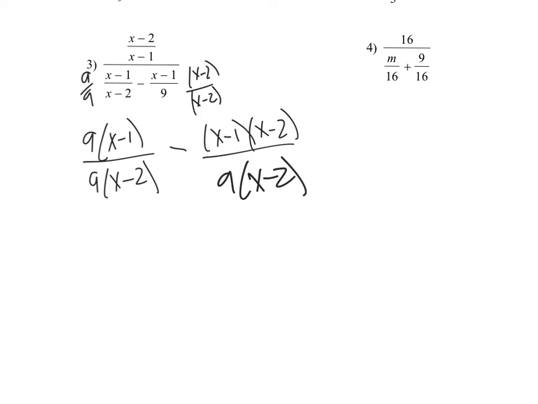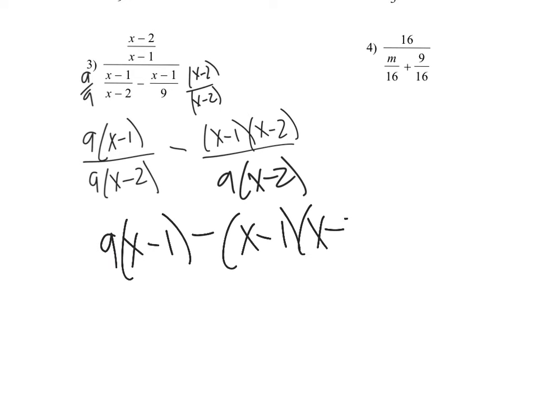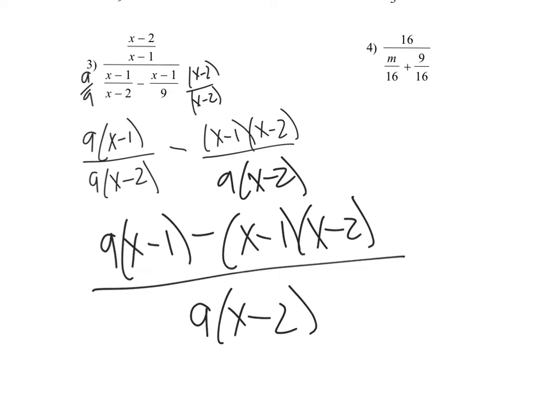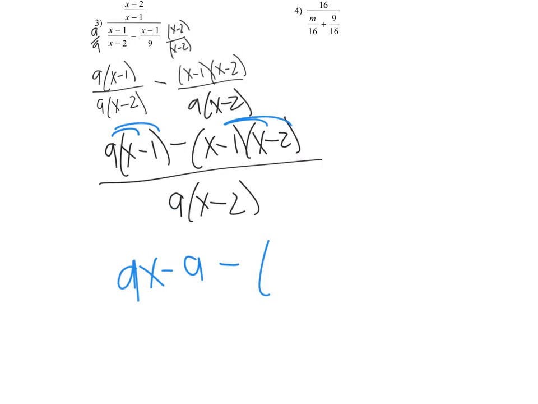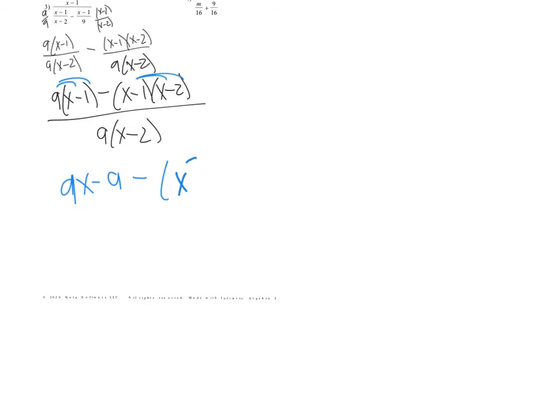So I'm actually going to FOIL. Well, let's not FOIL it first. Let's just write it all at once. So there's 9 times x minus 1 minus x minus 1, x minus 2 all over 9 times x minus 2. Okay, so now to combine any like terms, we have to FOIL this out, or distribute this out, I should say. So it's going to be 9x minus 9. And then I'm going to get x squared minus 2x minus 1x plus 2, okay?